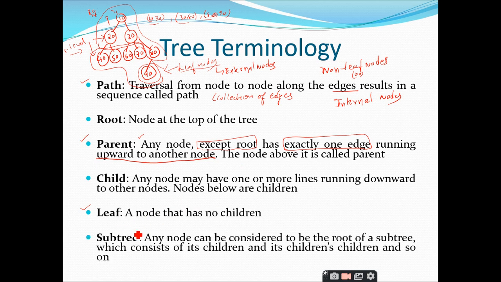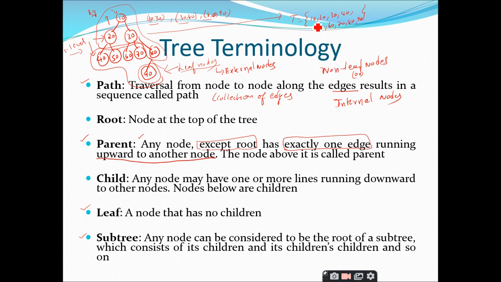Next, coming to other terminology, that is subtree. A subtree is nothing but a subset of elements. So what is a tree? It is nothing but a set of nodes. So how do I represent this tree? T is equal to 10, 20, 30, 40, 50, 60, 70, 80 and 90.